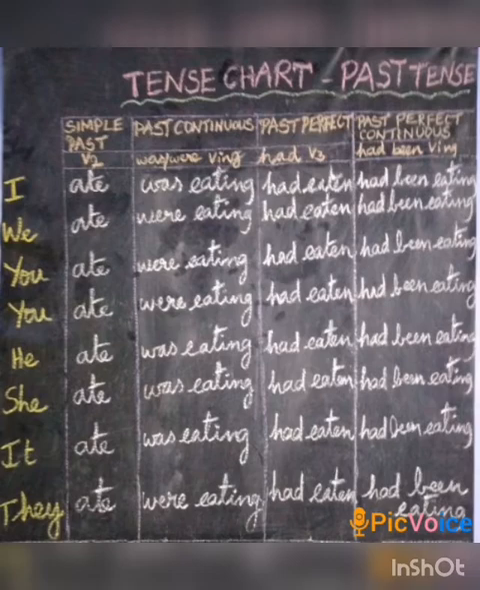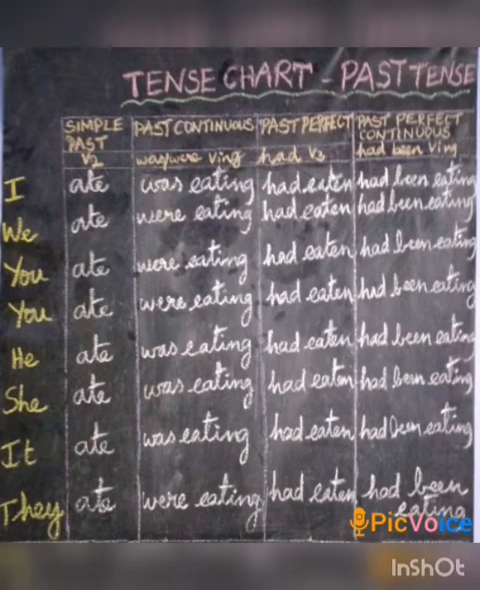First one, simple past. The format is V2. I ate, we ate, you ate, he ate, she ate, it ate, they ate.